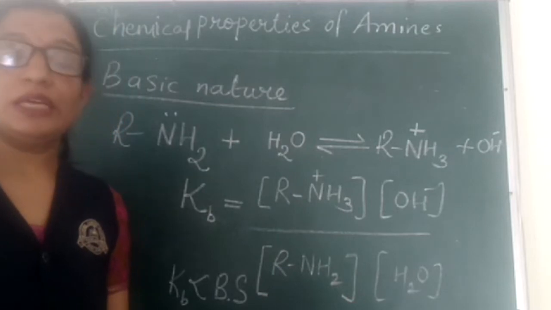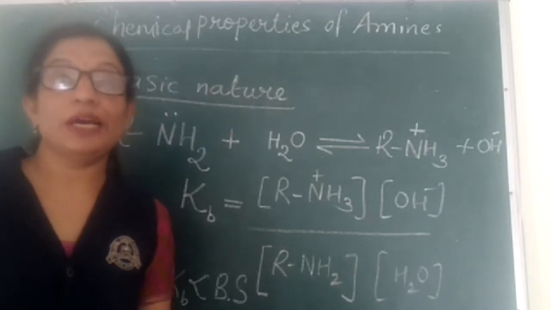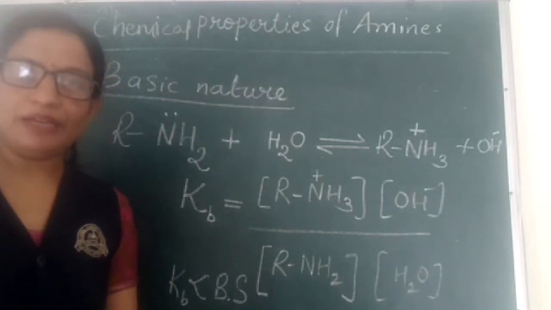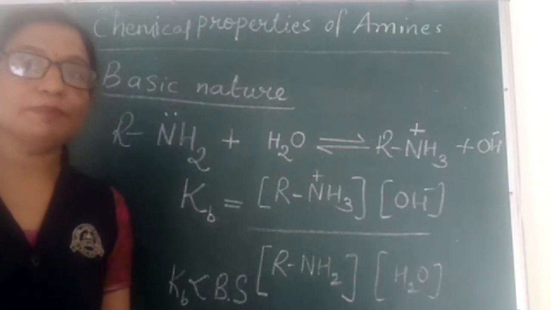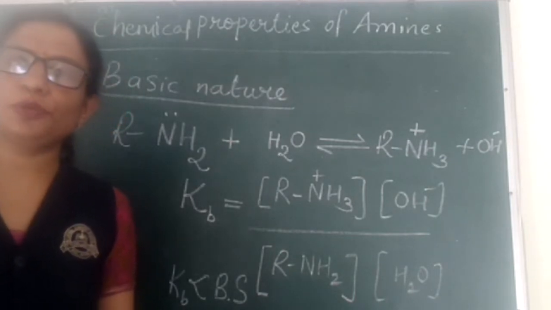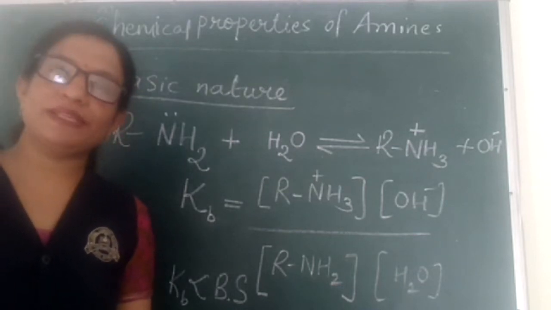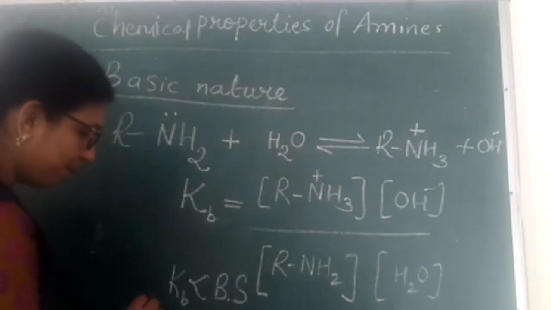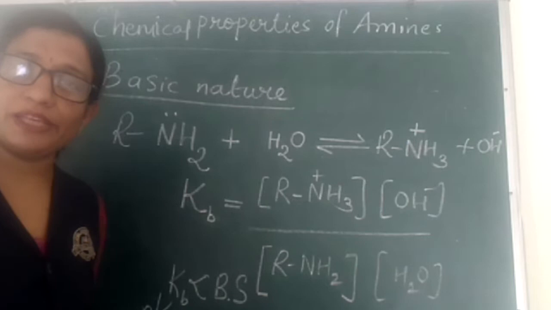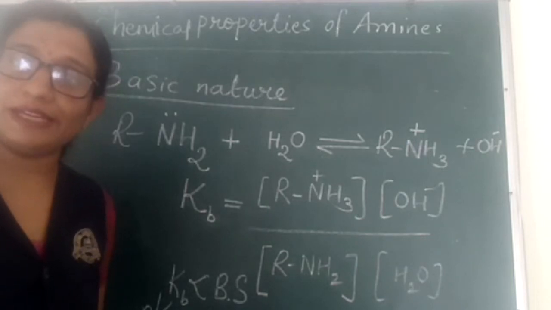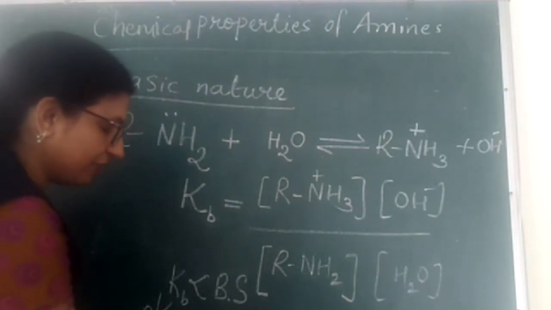We will also see the comparison between the basic strength of primary, secondary and tertiary alkyl amines and ammonia. But here we are looking at how the basic strength can be expressed by a term Kb. And how is it related to basic strength? Directly proportional. Another way to express the basic strength of any base is pKb. What is pKb? Like pH. What is pH? pH is the negative log of hydrogen ion concentration. In the same way, pKb is the negative log of Kb.